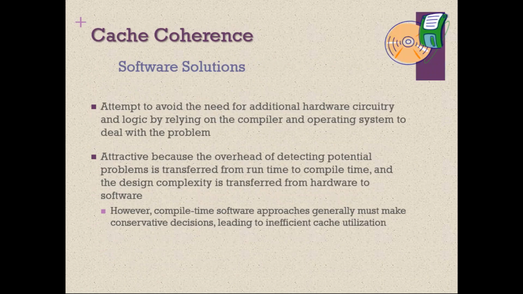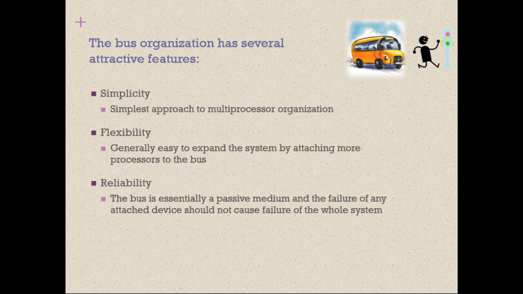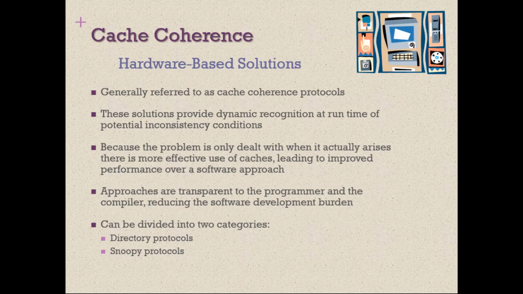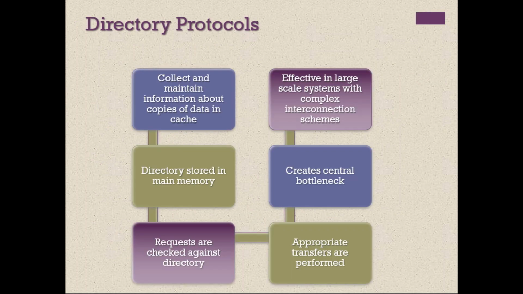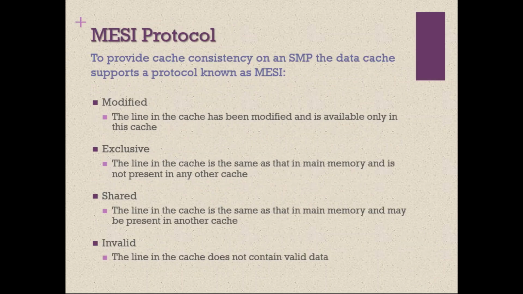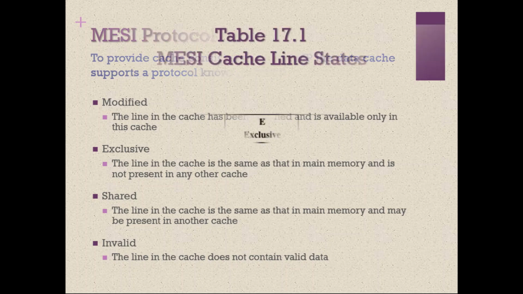Before that, we discussed symmetric multiprocessors. In a symmetric multiprocessor, we use cache so that the bus utilization will be minimized. But when you use cache, it leads to a problem called the cache coherence problem, and we discussed different approaches to deal with it. The one we discussed in detail is the MESI protocol.